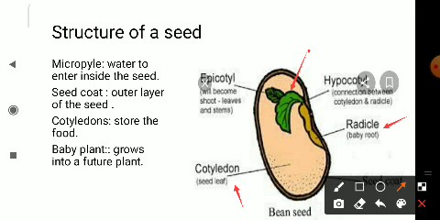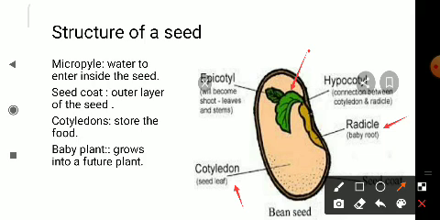When this seed is put in the soil, what happens? When it gets the favorable conditions like the appropriate air, water, soil and proper temperature, the baby root starts growing. It takes the food from the cotyledon and starts growing into a future root, and this root grows towards the soil. And the baby shoot grows as it gets the nourishment from the cotyledons.